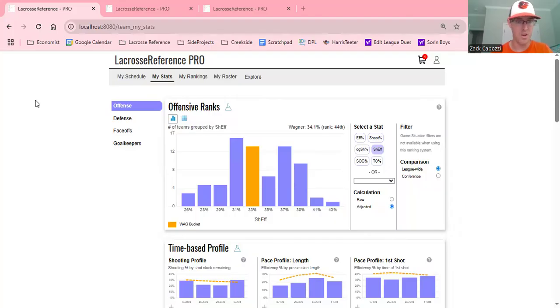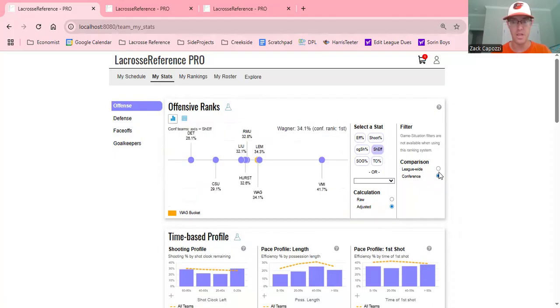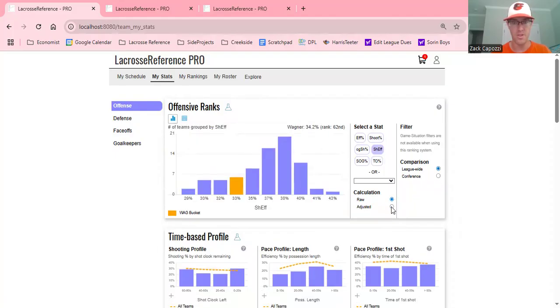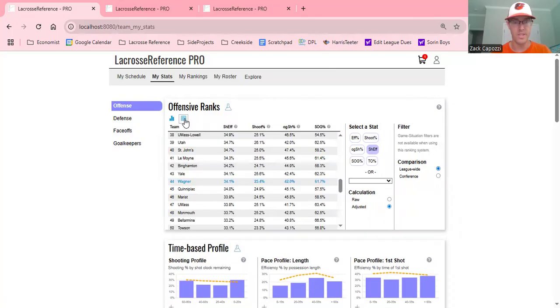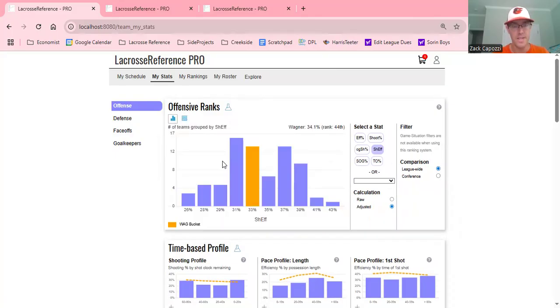Okay, so let's talk about alternate ranking systems. Typically, when you've gone to the My Stats page, this is what you see, right? It's the distribution of all the teams for a given metric. You can go back and forth between them. You can switch league versus conference. You can do raw versus adjusted. You can look at a table versus the chart.